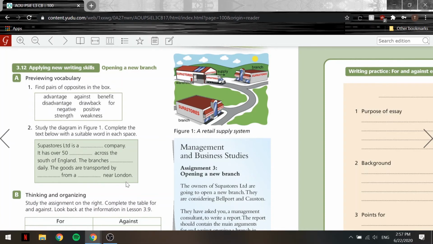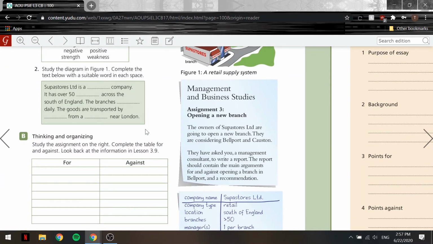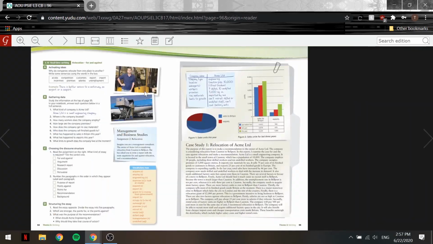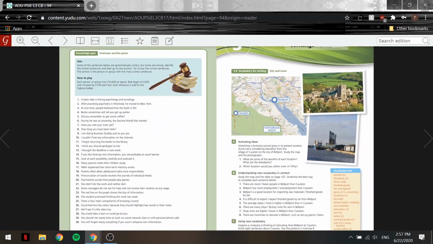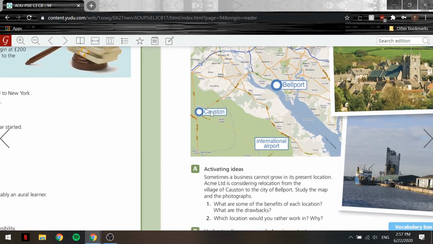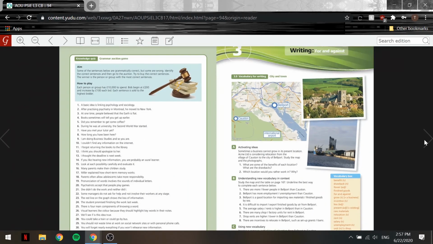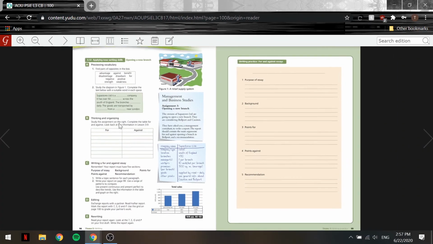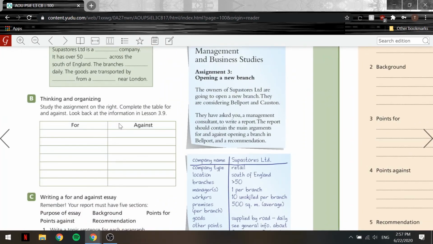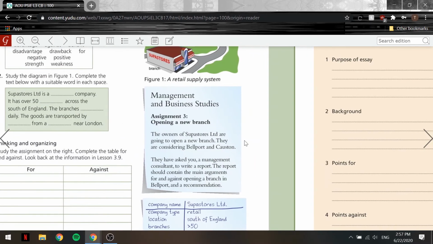Okay, now let's move on to exercise B, thinking and organizing. So we have studied the assignment on the right, complete the table for and against, look back at the information in lesson 3.9. So I'm not going to look at it back, but if you want, it's right here. It's the very first part where we talk about the differences between Costin and Bellport, the advantages and disadvantages of each one. But since I'm hoping you already wrote an essay about it, we have the information that we need for this exercise. Okay, so let's study the assignment first.